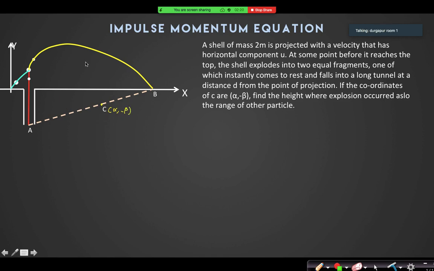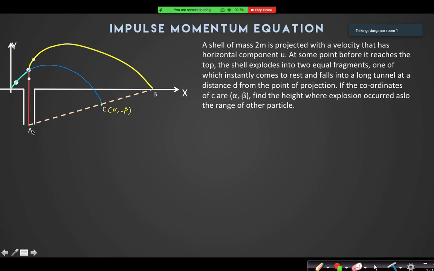What is the motion of the center of mass? Throughout the motion till B touches the ground, both the bodies were in air. So if the bodies are in air, the center of mass will only follow a parabolic path, yes or no? Yes, sir. So the trajectory of the center of mass will be a parabolic motion like this, and this coordinate is given alpha comma minus beta.